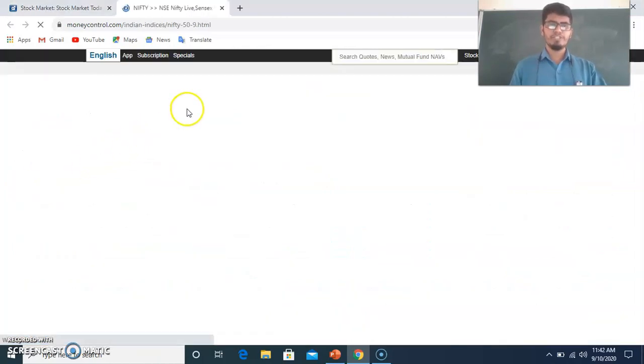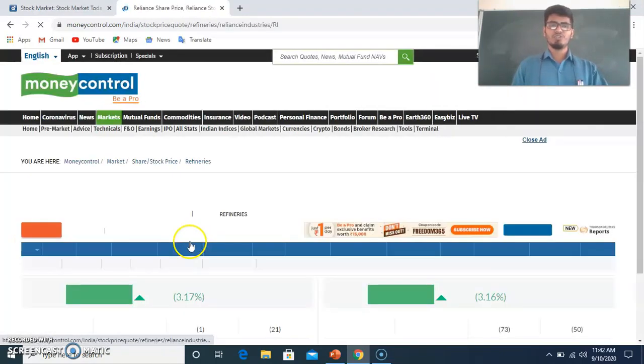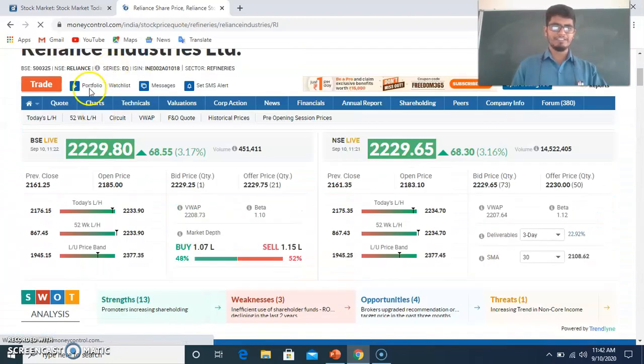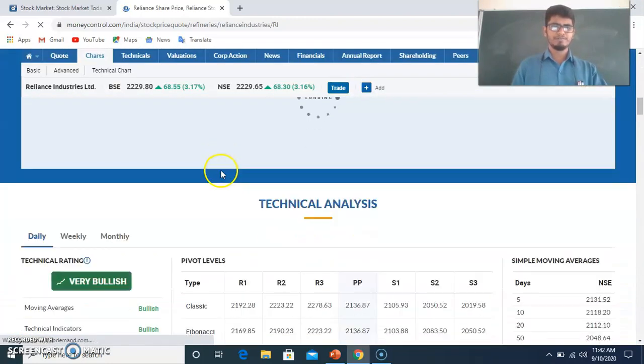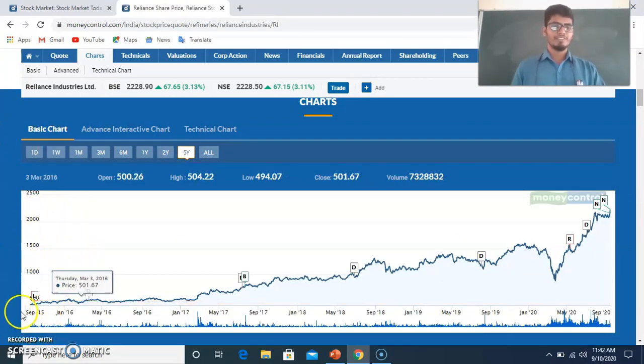I'll click to Nifty 50 here. Under that, stocks pulling indices up, I will go for Reliance Industries. So you can check the chart of Reliance Industries here. So I'll click for 5 years.